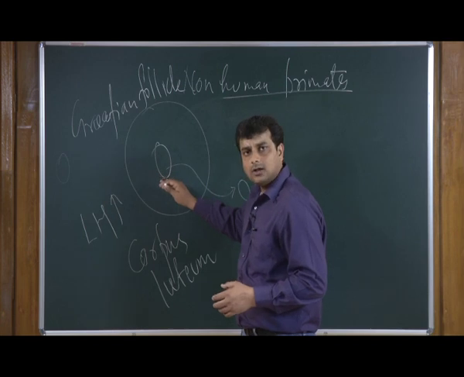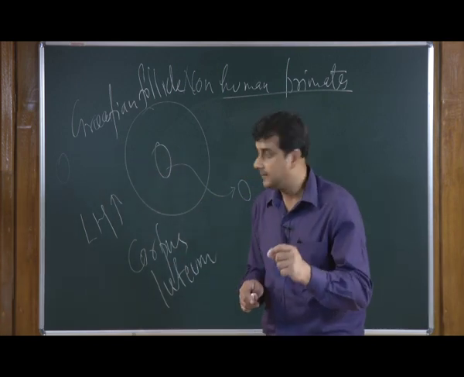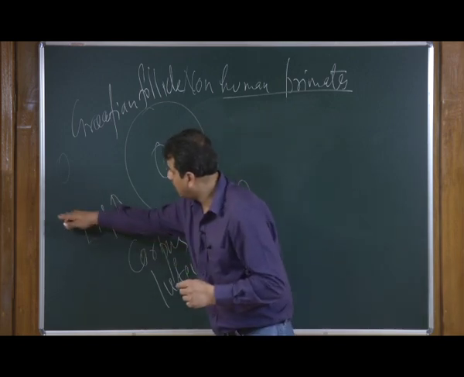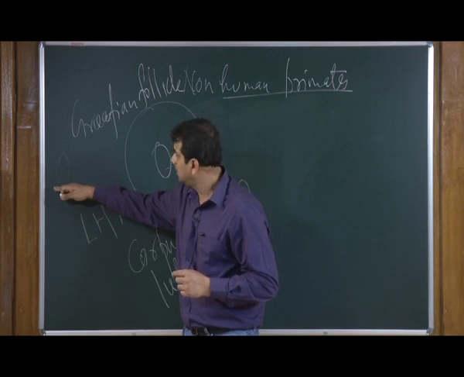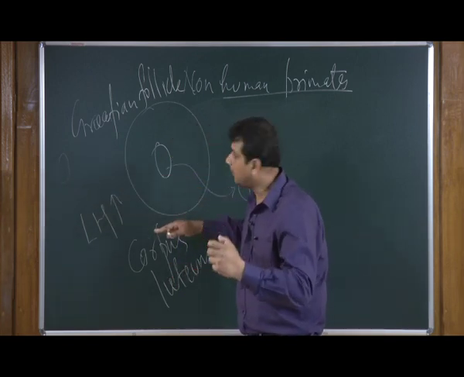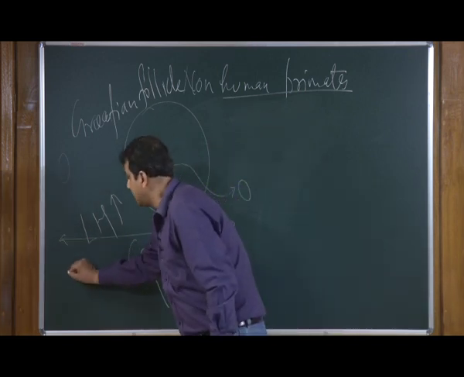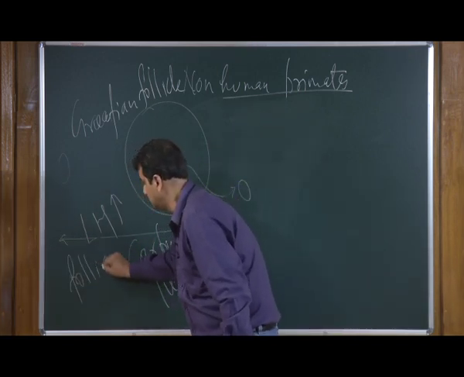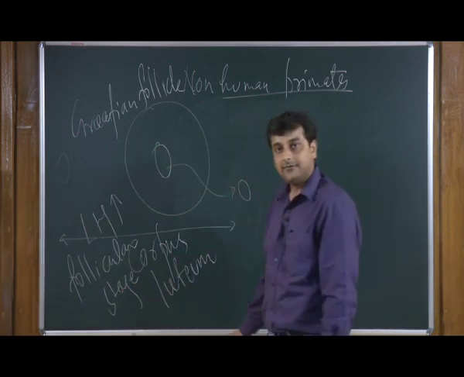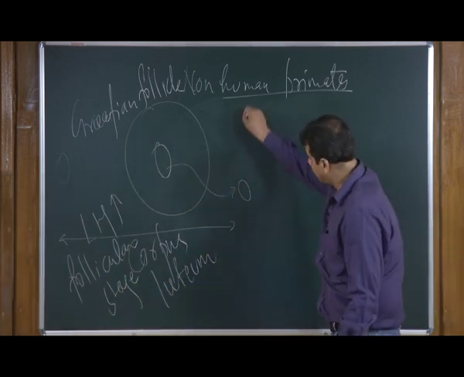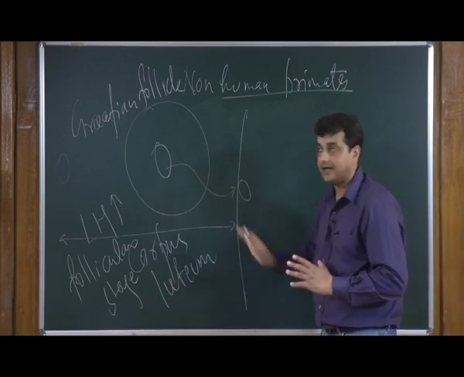So, these are all follicular stages, the developmental stages from the growing follicle to the mature form. We can simply call this the follicular stage.